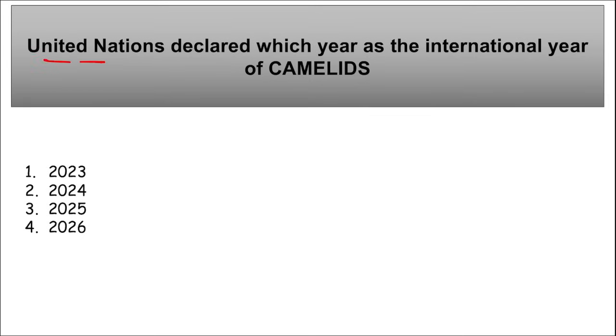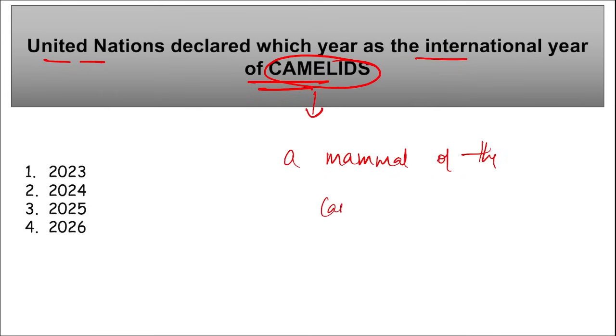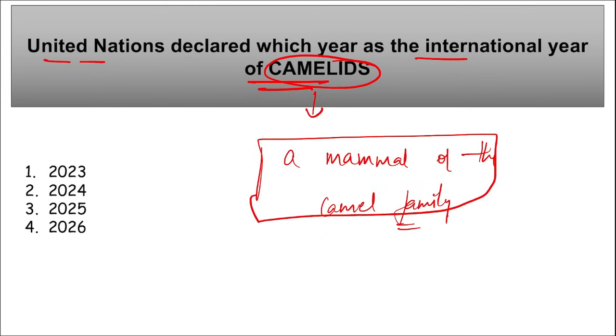Next, the UN declared which year as the International Year of Camelids? Now, what is this? Camelids, remember, are mammals of the camel family. That is your camelids. They are the only current living members of the suborder Tylopoda. That is basically the scientific term. Just remember in simple terms that a member of the camel family is a camelid.